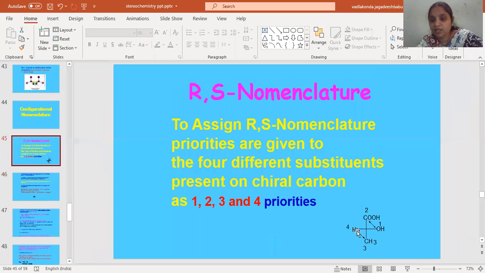For example, hydrogen is here on the horizontal line. So we have to convert this structure by interchanging the groups like this, so that the lowest priority group comes to the bottom. And for giving the priority to the groups, we have to consider the atom which has